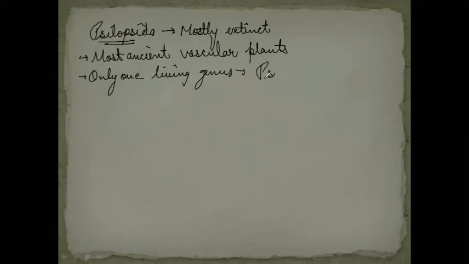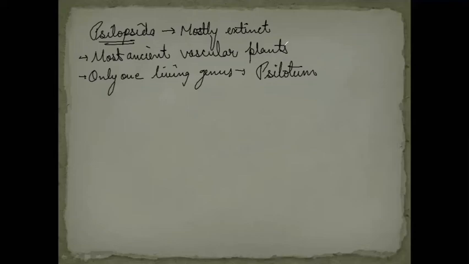P is silent again. Have you seen an advertisement of a cereal where she says Pisachni, where P is silent and everything is violent? So it is somewhat like here also in case of Pteridophyta, where P is silent everywhere, giving us so many new things in this member of the plant kingdom.